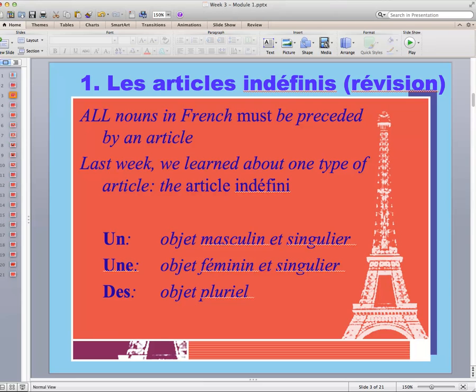The indefinite articles in French are un, which we use before an object that is both masculine and singular, une, that's used before an object that's both feminine and singular, and des, for plural objects. Remember we said last week that nouns in French have gender. All nouns are either masculine or feminine, and the only way to learn these is to memorize them.